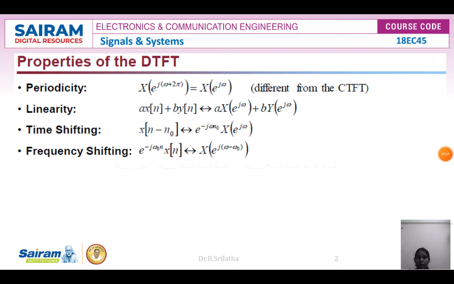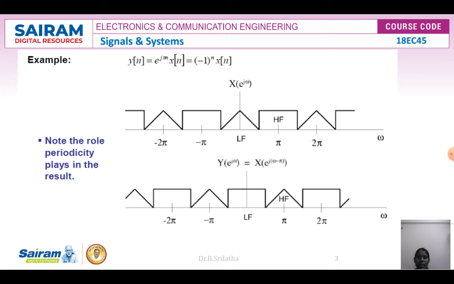For the other case, if it is omega plus omega naught, then e power minus j omega naught n into x of n has the Fourier transform X of e power j into omega plus omega naught. I hope it's clear. Now we will see this example. Y of n is equal to the periodicity example I considered.